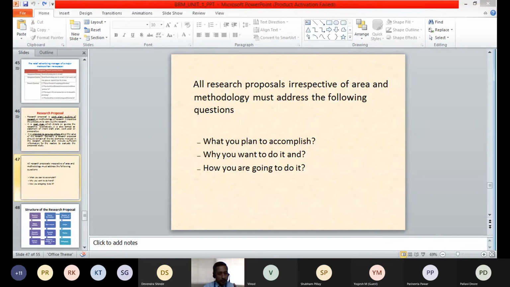All these three basic important questions need to be there in a research proposal. For whatever type of research you are planning to do, or in any type of subject or area you want to perform research, these three basic questions need to be addressed through that research proposal.